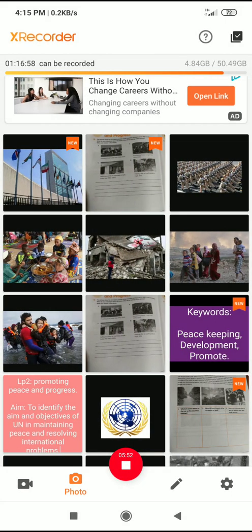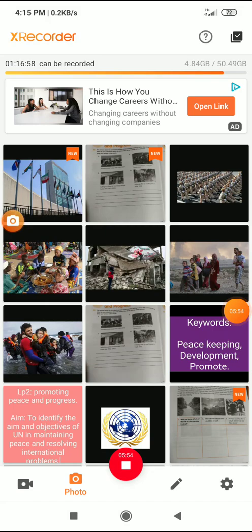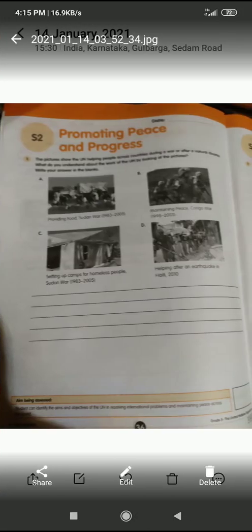This force will end that war, not by fighting, but by promoting peace between those countries. So this is about promoting peace and progress. These are the duties, or we can also call them the aim and objectives of the UN.